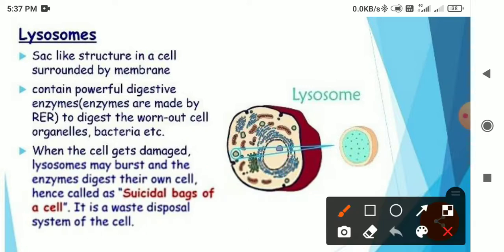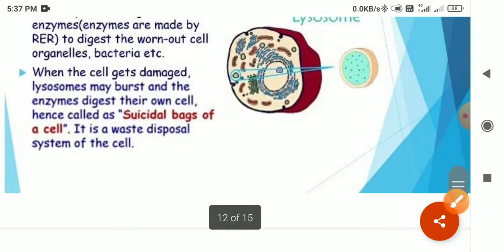Like here you can see it contains powerful digestive enzymes, that are made up of rough endoplasmic reticulum, to digest the worn out cell. Worn out cell मतलब means torn out cell which got damaged due to some incident. Now here you can see it may burst and the enzymes digest their own cell, hence that is called the suicidal bags of a cell.